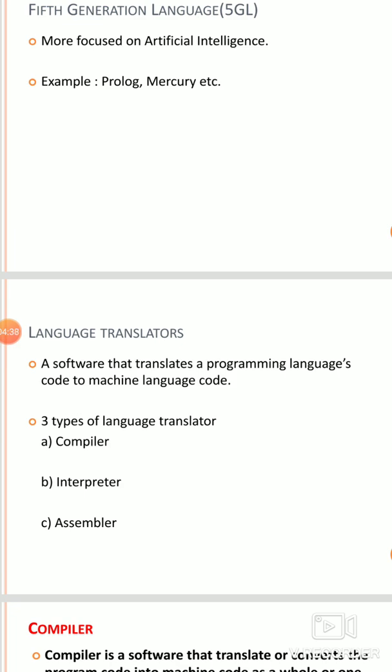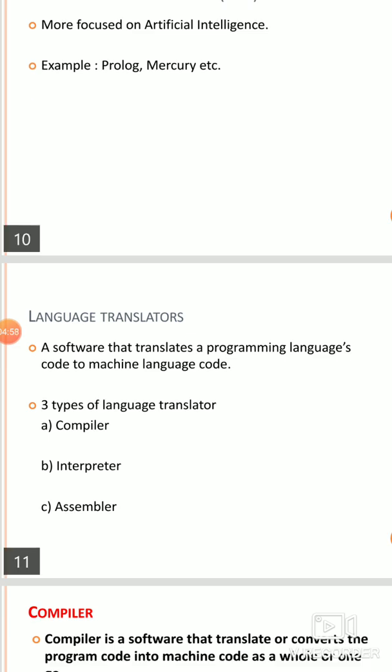A language translator is software that translates programming code to machine language code, so that the computer can understand and work upon it. There are three types of language translators: compiler, interpreter and assembler.